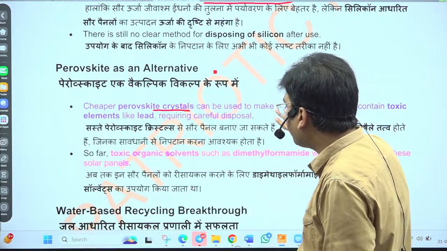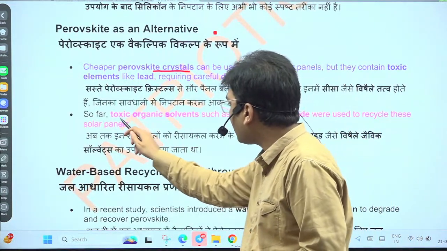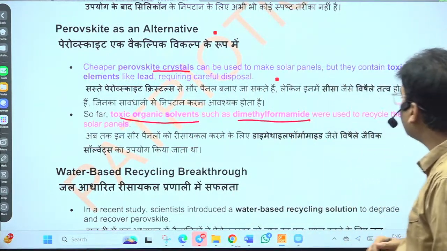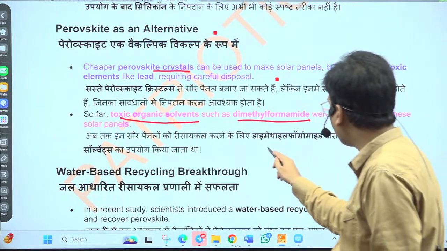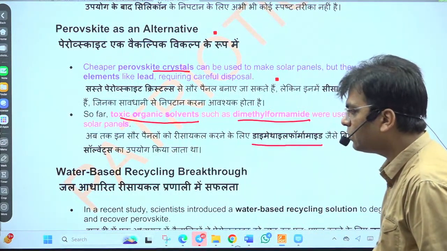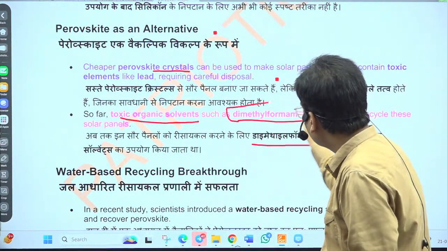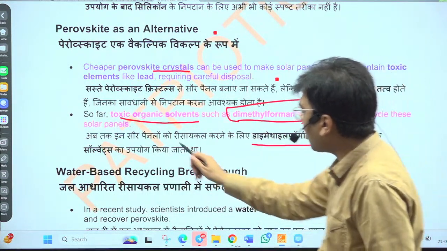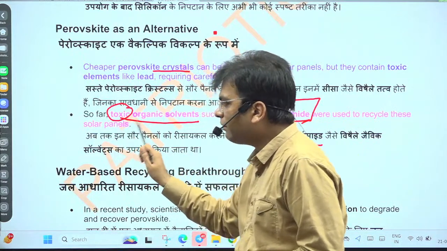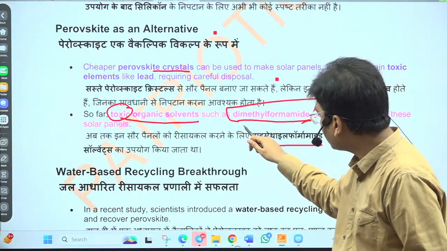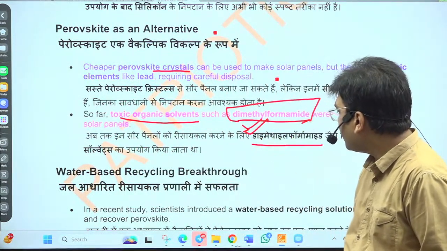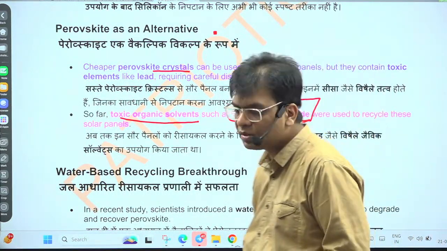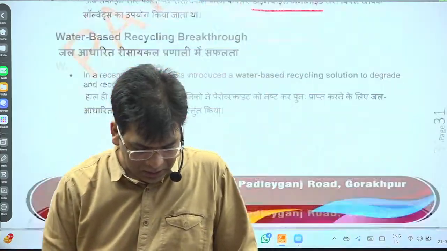However, during the processing, it needs toxic organic solvents such as dimethylformamide. So please remember this chemical that is output, and this is toxic. That's why we want some alternative method so that we can reduce this dimethylformamide. So this is the source where we have found some alternative.